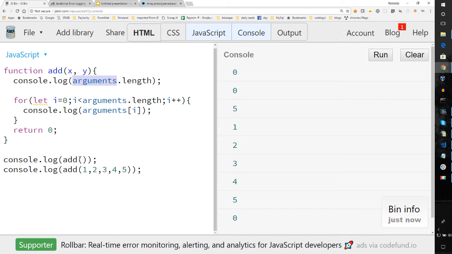Be aware of that because it's important, because if you call it with fewer arguments, you may get some weird bugs, and JavaScript will just keep trucking along and just let you get away with it until runtime, and that's when you have an error. So just be aware of that. That's another way that JavaScript is different, that you can call it with fewer arguments than declared or more arguments. It doesn't really matter. You may not have access to those arguments if you don't use the arguments keyword.